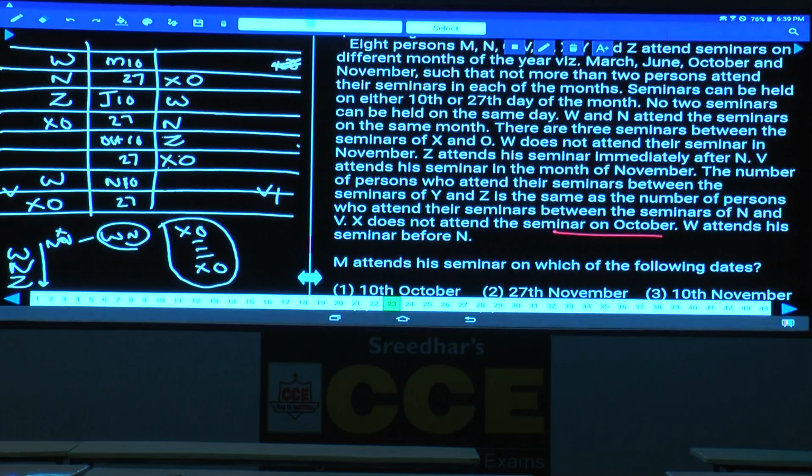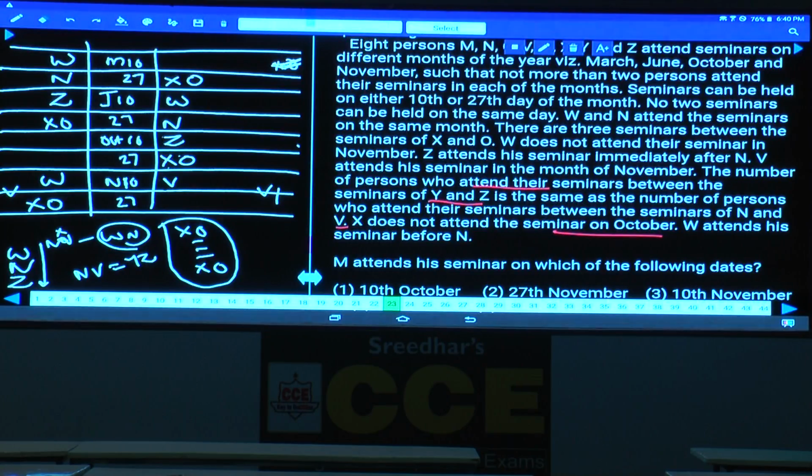Then the number of persons who attend their seminars between Y and Z is the same as the number of persons between N and V. Now, V is in the month of November. If V is here, let us take for example, between N and V, how many persons are there? There are 2 persons. As there are 2 persons between N and V, hence between Y and Z also there must be exactly 2.